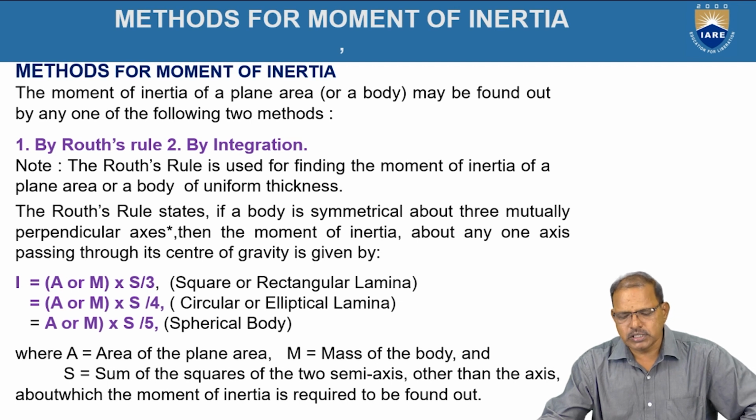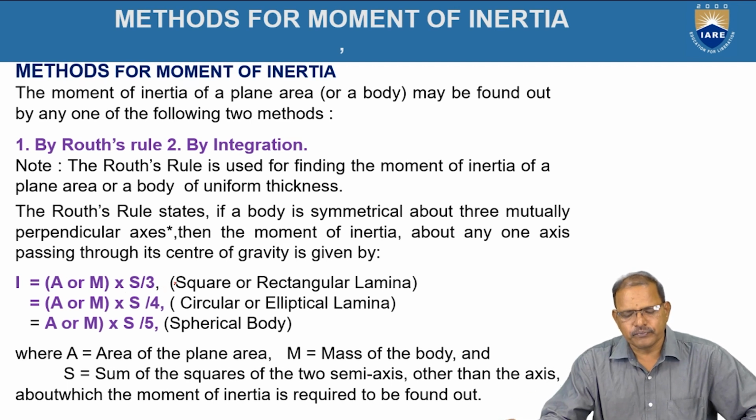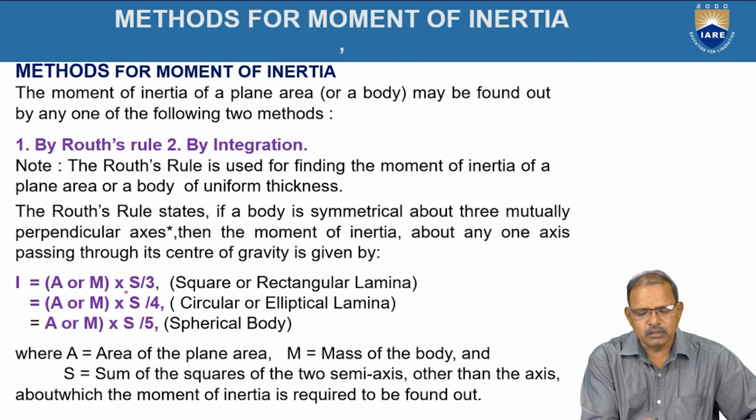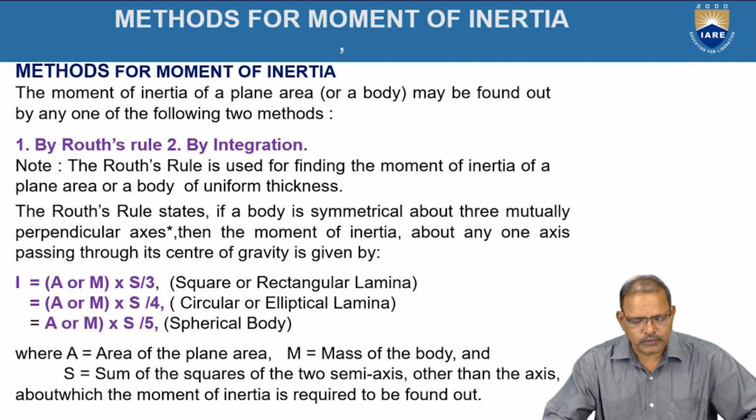According to Routh's rule, if a body is symmetrical about three mutually perpendicular axes, then the moment of inertia about any one axis passing through its center of gravity is given by I is equal to A or M into S by 3, where A stands for the area of the plane figure, or M stands for the mass of the figure, multiplied by S by 3.